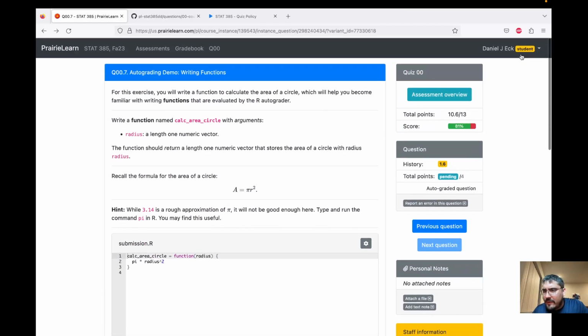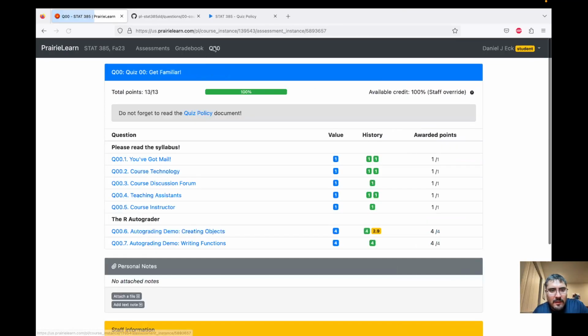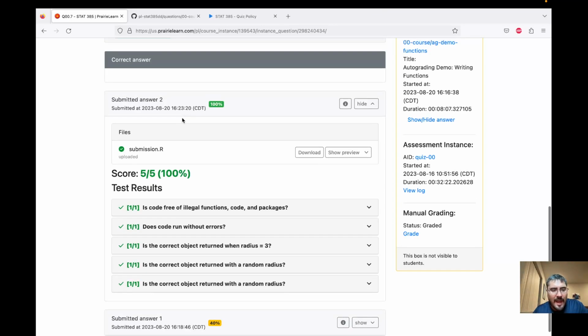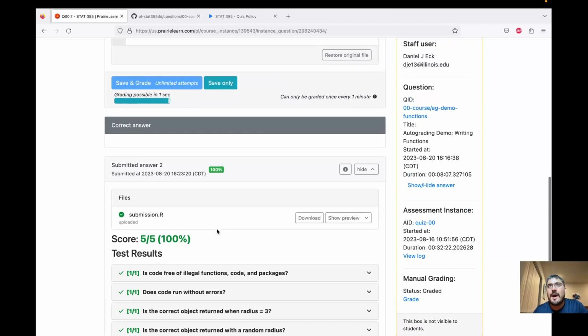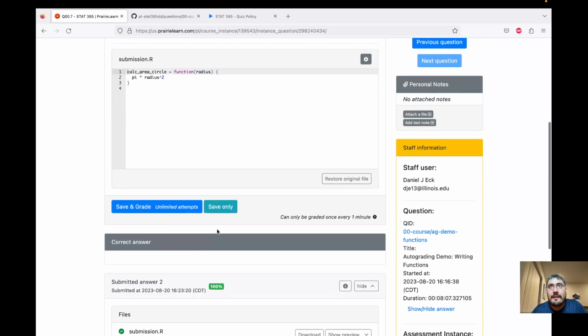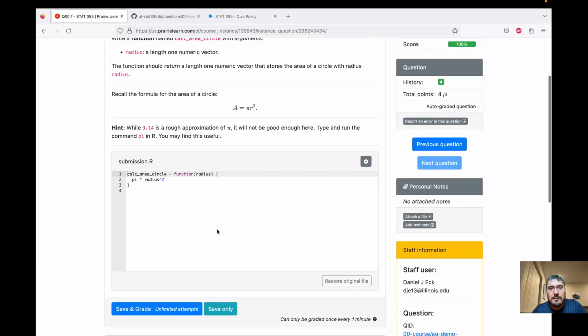I'm a little bit confused because on my end, if I go back, okay, so for whatever reason, it's taking a little bit to actually populate the responses back. Okay, but regardless, it's graded and we can see we've gotten everything. So the issue here was that pi is a built-in quantity in R, and then we can use it directly. So anyways, this is how quizzes are going to work.